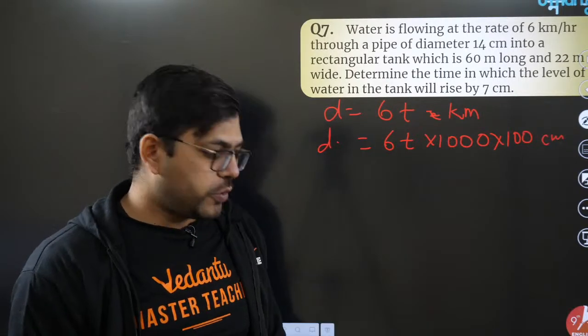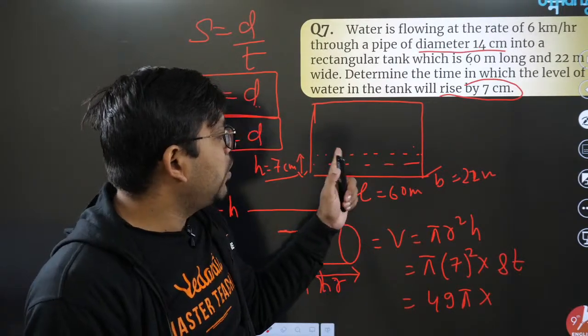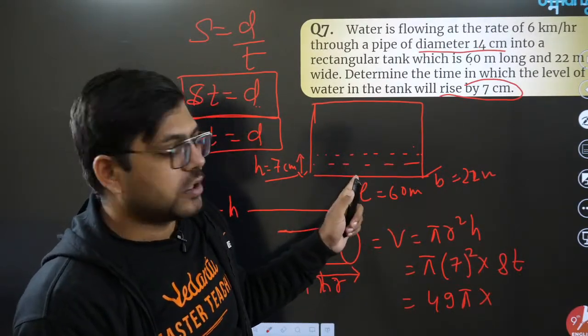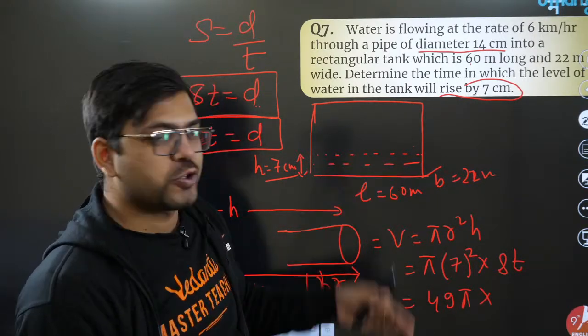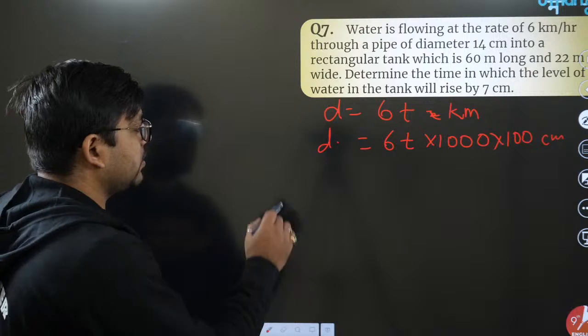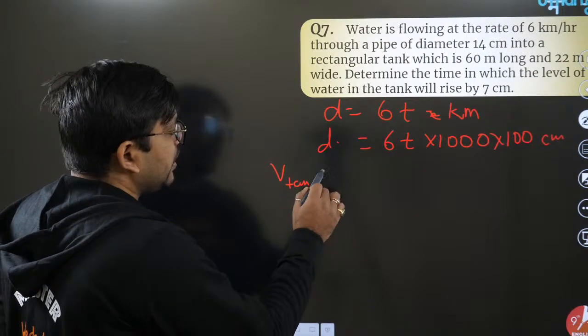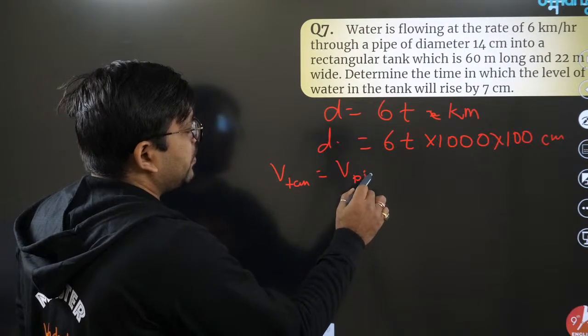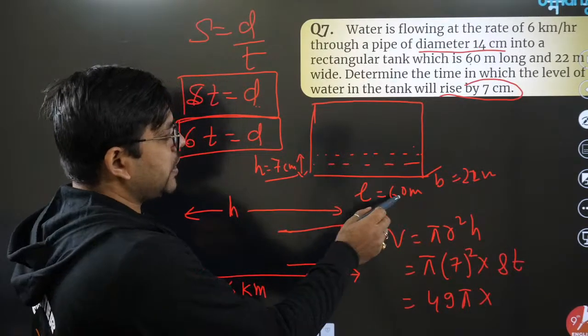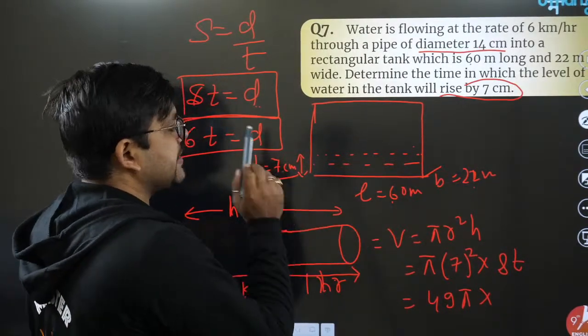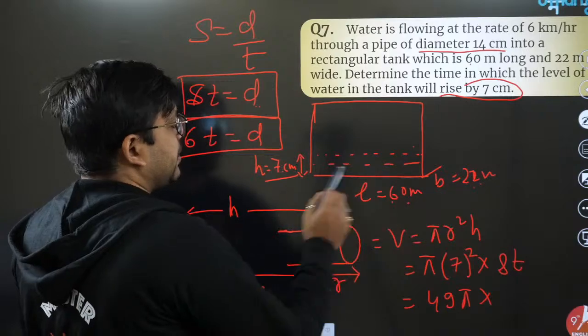So now what you have to do? You have to equate the volume of this tank with the volume of this pipe. So let's do that. Volume of tank equals volume of pipe. Volume of tank, we all know, is length into breadth into height. Length is 60, breadth is 22, height is 7. This is in meter, this is in centimeter.